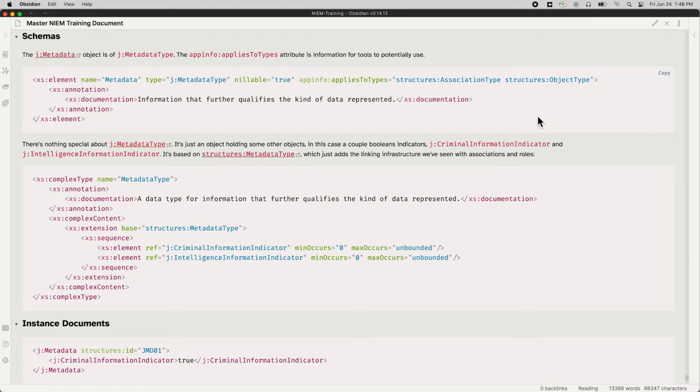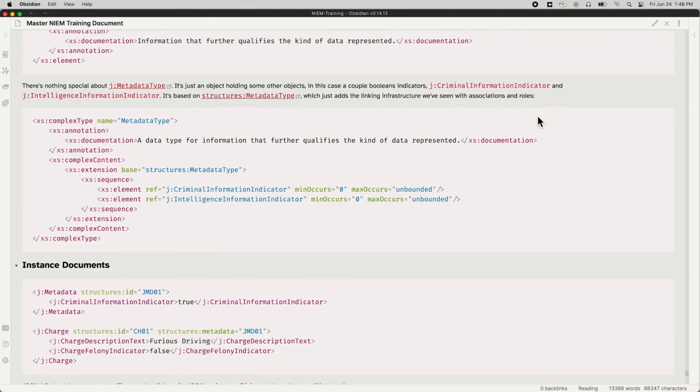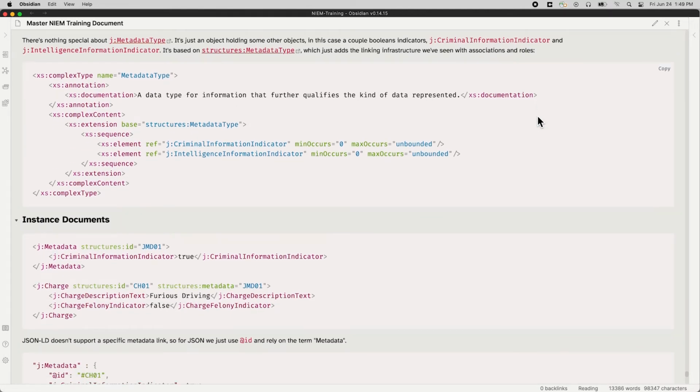We scroll down a little bit, we see the definition for metadata type. And it's nothing special, it's just an object just like any other NIEM object, but we call it metadata. Here's metadata type. It's based off of a structure's metadata type. And what this does is what any of these kind of base structures do. It creates a container and it puts infrastructure metadata on. It's the same as the metadata for any other container, except for it doesn't actually include the metadata attribute itself,